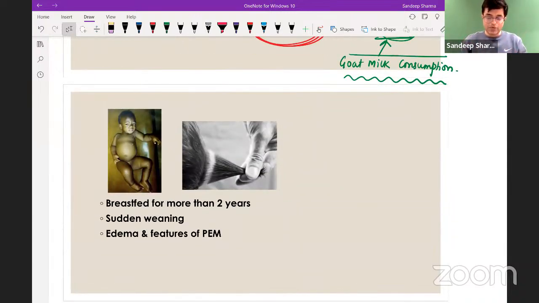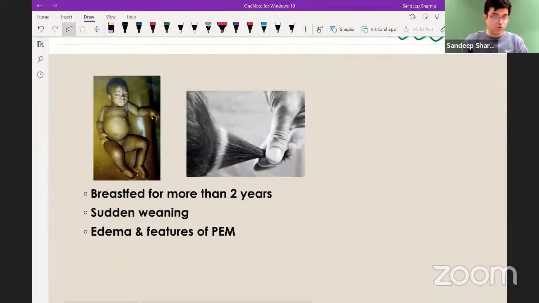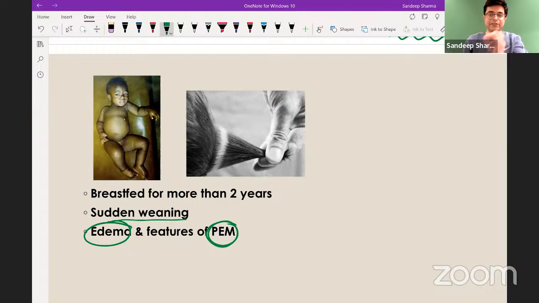This is a child who has been breastfed for more than 2 years. I'm zooming it a bit. Breastfed for more than 2 years. Suddenly, he was weaned from breast milk, and there is edema along with features of malnutrition. So, edema with malnutrition. Can you see the edema? There is also pot belly in the child, and this is a sign seen in the hair. This is what you call the flag sign. Alternate areas of pigmented, depigmented, and pigmented hair. So flag sign is present. So what is the likely diagnosis?